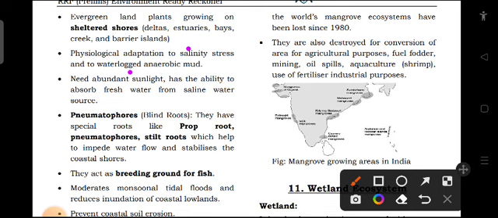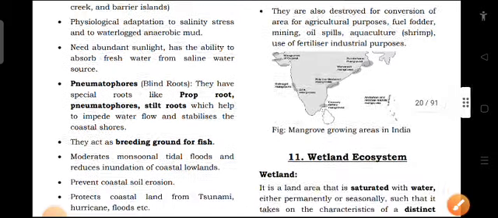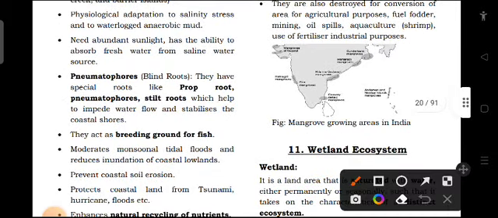They need abundant sunlight and have the ability to absorb fresh water from saline water sources. So they need abundant sunlight. This is the next characteristic. And then pneumatophores. These are the blind roots. They have special roots like prop roots, pneumatophores, stilt roots, which help to impede water flow and stabilize the coastal shore.